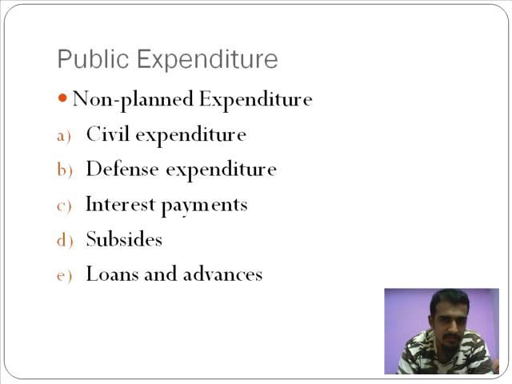Other cases for civil expenditure. Let me consider a morbid example here, that would be a murder. Let's consider the Arushi murder trial that happened in New Delhi. In that case, the Talwar family had lawyers fighting from their side, and the state of Delhi was fighting from their side as well. The state of Delhi's Attorney General, if I'm not wrong, gets a salary from the Delhi government. They are paid depending upon how many cases they have and the volume of work they have. So when the volume of work changes, the amount of income they earn in fact varies. Hence, that's a case of civil expenditure which is considered non-planned.